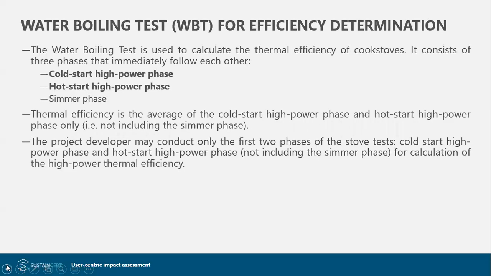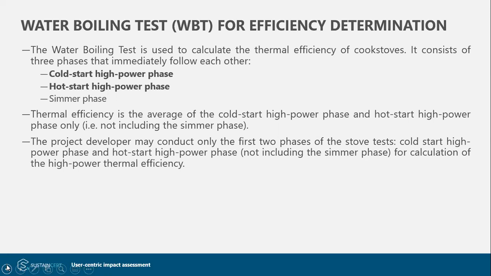Okay, I guess we are a bit pressed on time, so we'll quickly go over this rule clarification on the water boiling test. You all must be aware that the water boiling test consists of 3 phases: cold start, hot start, and simmer phase.